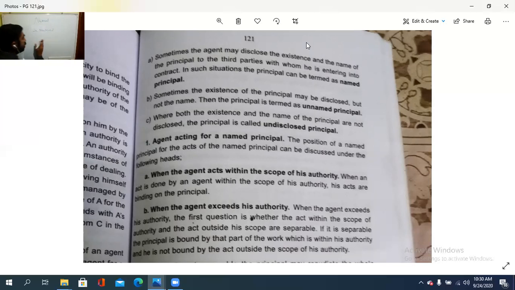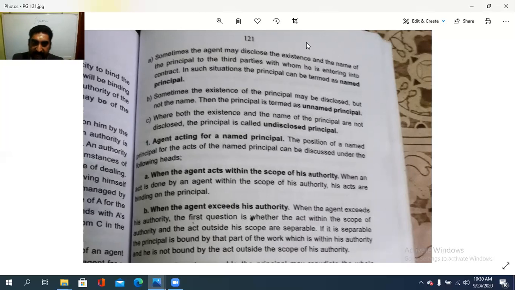And the third one, where both the existence and the name are not at all disclosed by the agent to the third party, it is called the undisclosed principal. These three cases are the liability of a principal in case it is shown to the third party.